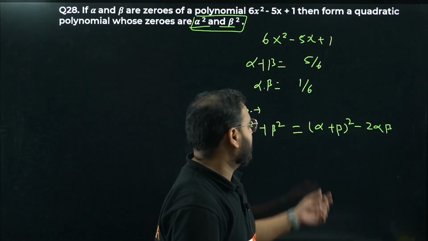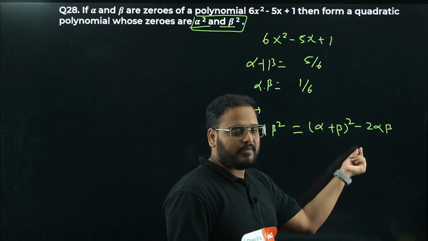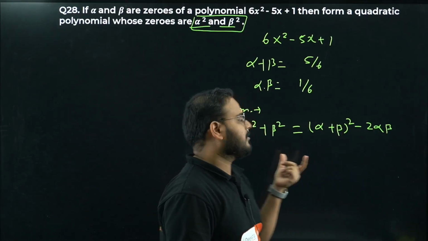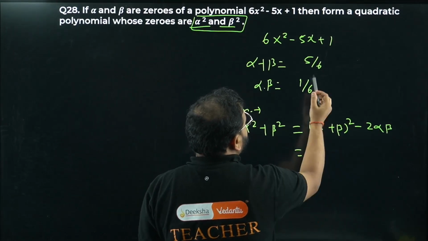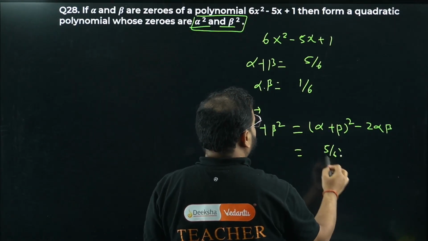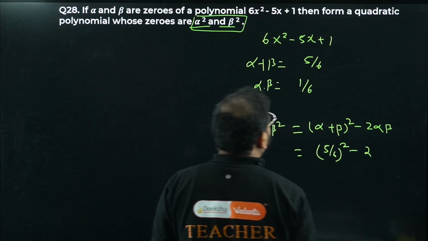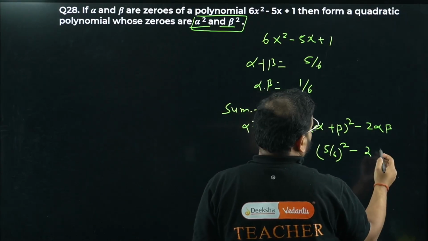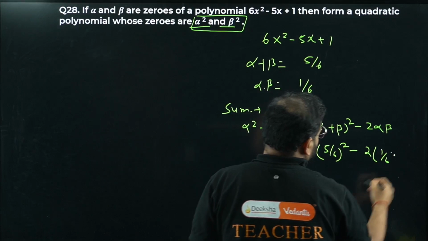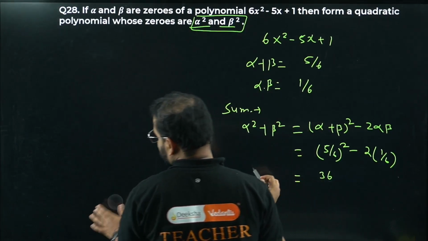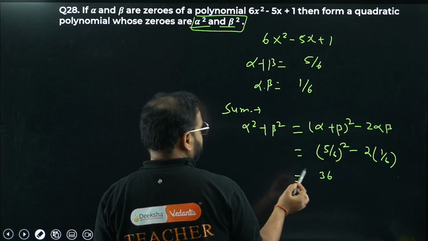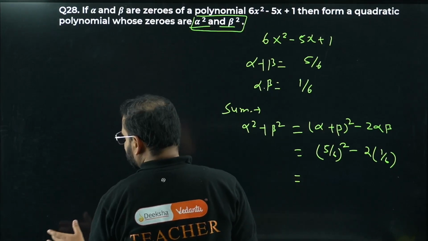Do the expansion: alpha square plus beta square plus 2 alpha beta. Subtract that, and only this part is left. So 5 by 6 the whole square minus 2 times 1 by 6. That gives 25 by 36.